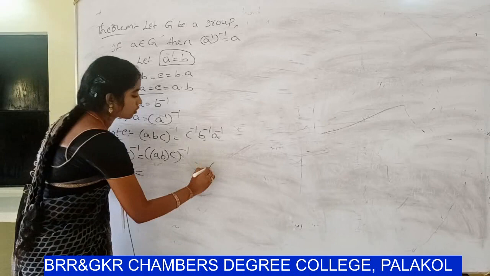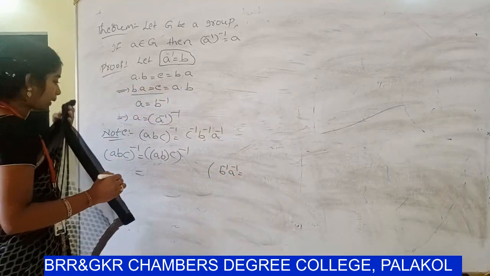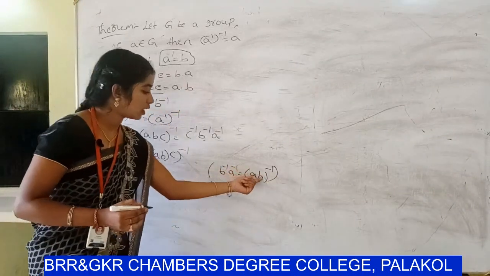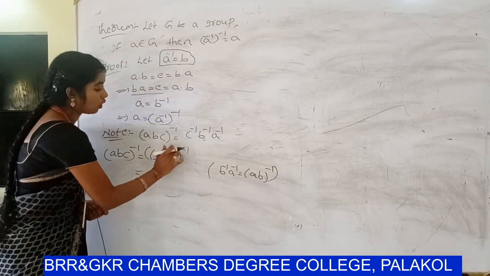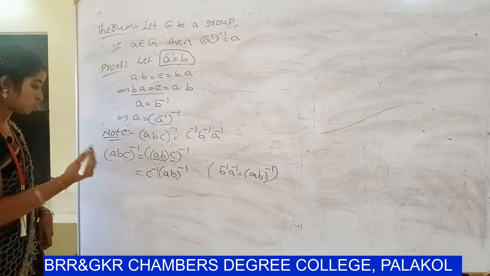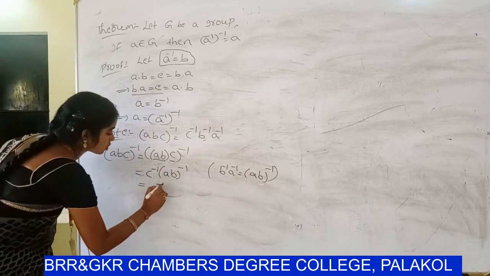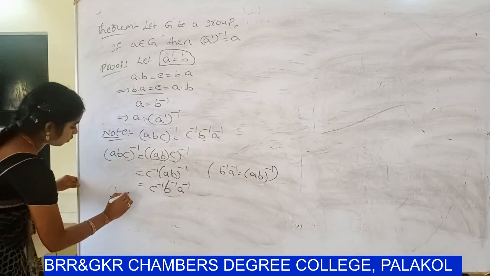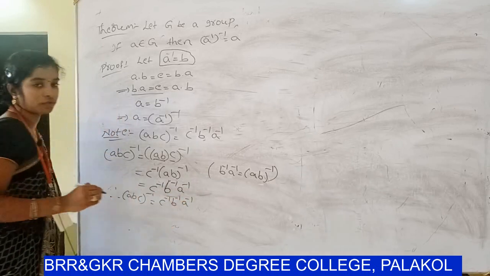So already you know that AB whole inverse value is B inverse A inverse. So C inverse into B inverse A inverse. So therefore ABC whole inverse equal to C inverse B inverse A inverse.